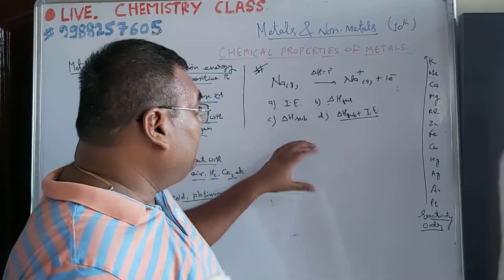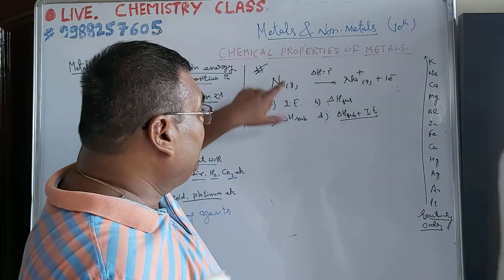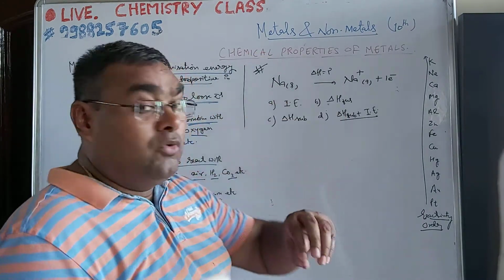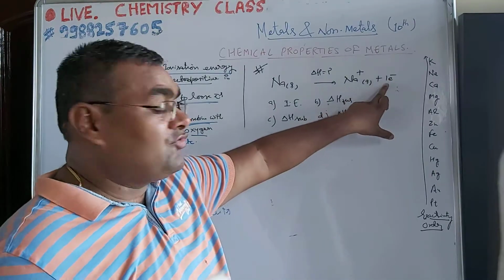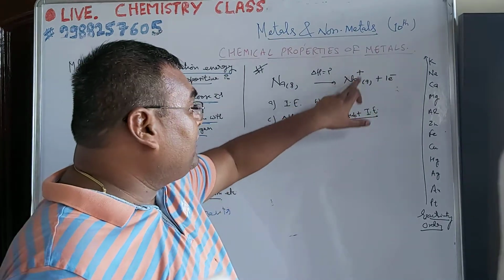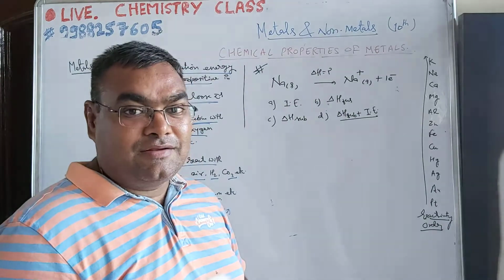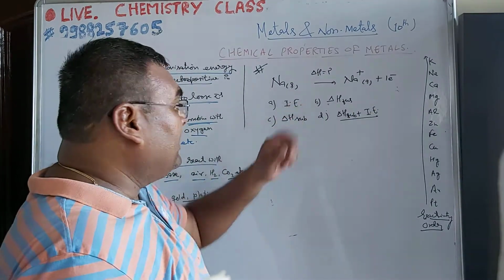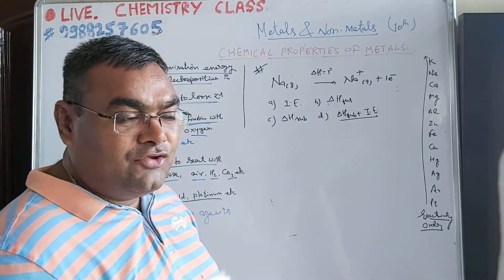KVPY, NTSE and Olympiad level में ऐसा question मिल सकता है. It is converted to this. Most of students just see this electron. ज़्यादातर बच्चों ने ये electron देखना है और इसका charge देखना है और उनको लगेगा ये ionize हो गया, and it should be ionization energy, but remember it is not ionization energy.